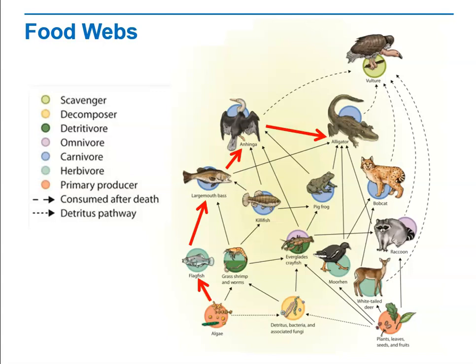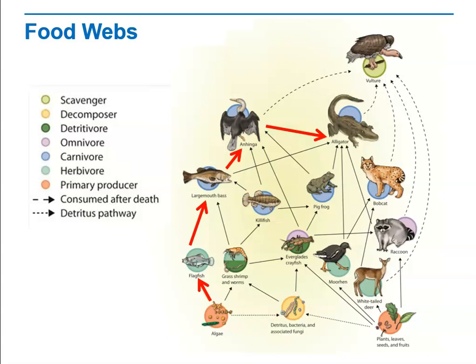There are many different food chains that all lead from the primary producers up to the top consumer, who we can refer to as the apex predator.